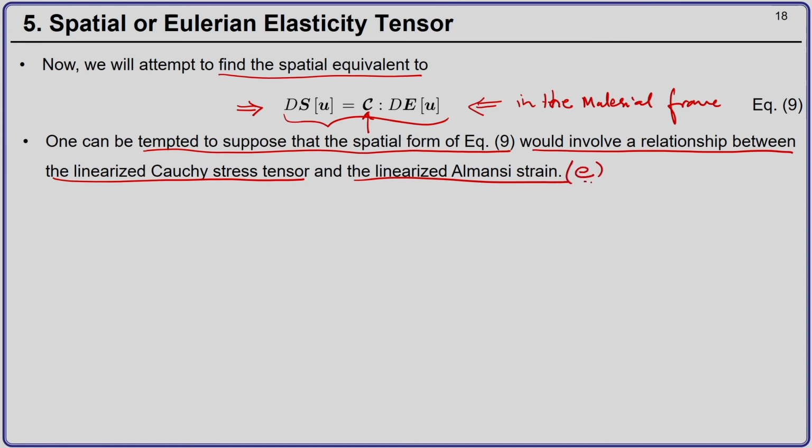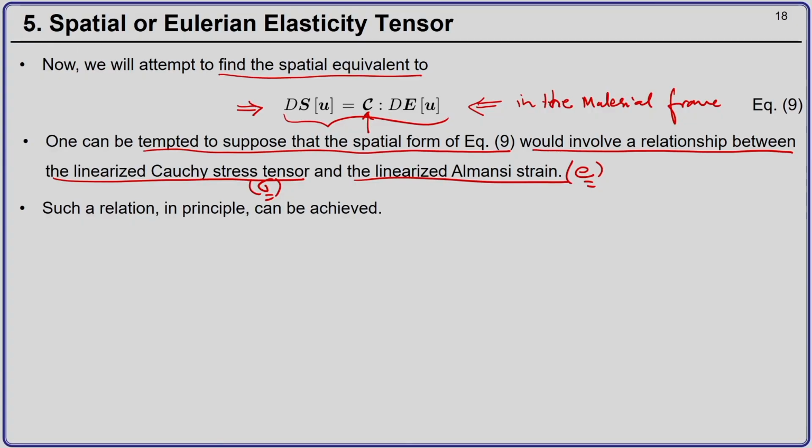Here we had the second Piola-Kirchhoff and Green-Lagrange strain tensors, which are entirely in the material configuration, so one might think the spatial form would involve the Cauchy stress and Euler-Almansi strain tensors, which are entirely in the spatial configuration.